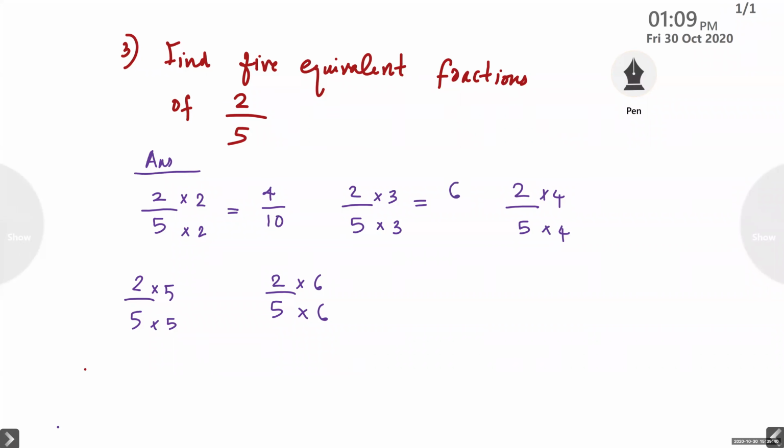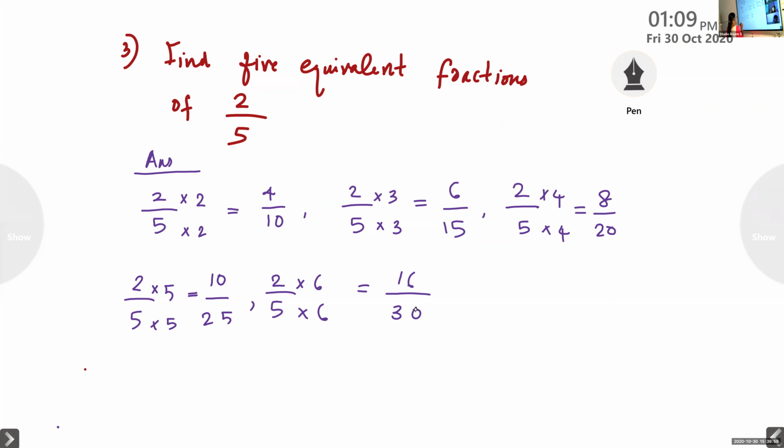Next one, 6 by 15. And next one, 8 by 20. And this one, 10 by 25. 12 by 30. Last one, 16 by 30.